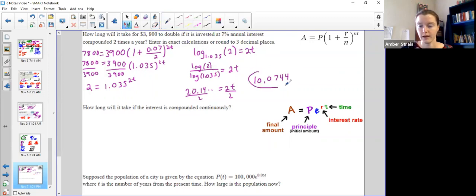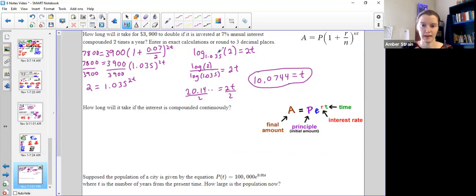All right. Now remember that this was a word problem, and the good thing about word problems after you get past the fact that you kind of set things up is that you have context. So we were asking how long it took for our money to double, and our answer was 10 and some change, about 10 years. Does that seem like a reasonable answer? I think so. Now, if I got a negative, I'd be pretty suspicious. My money shouldn't be doubling in negative time. If I got like 8,000,000,003, I'd be kind of suspicious. I'd probably expect my money to be doubling a little bit faster than that.